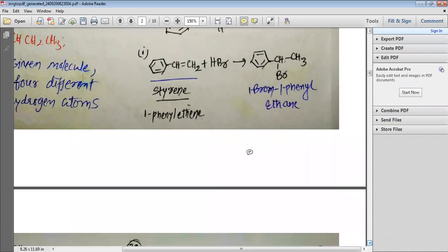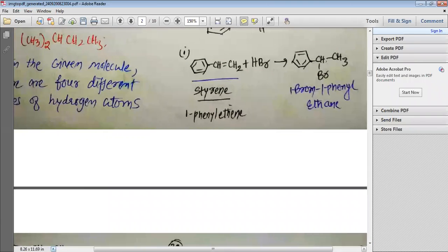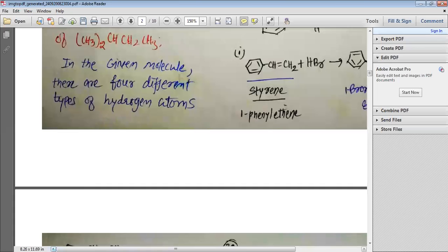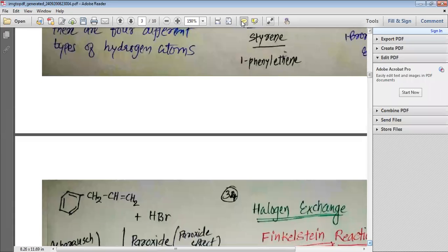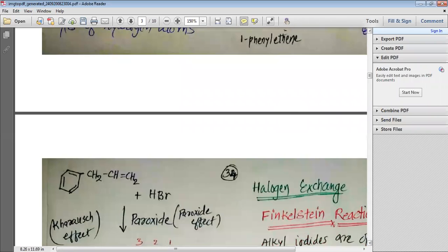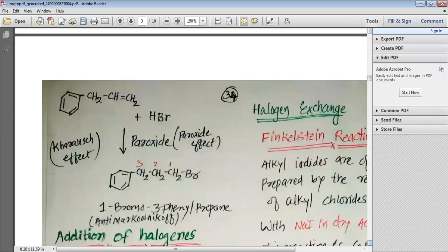This styrene can also be known as 1-phenyl ethene. So either we call it styrene or we call it 1-phenyl ethene. Whatever we like, my dear students, that is how we follow it.